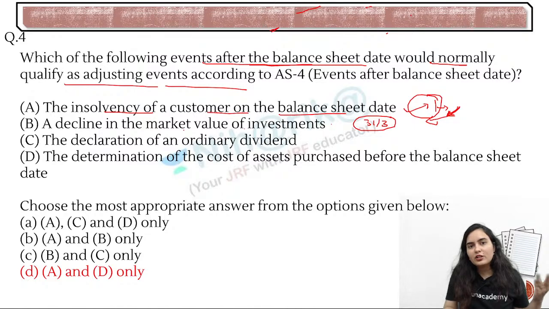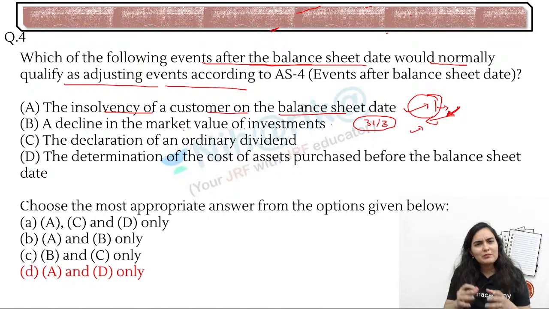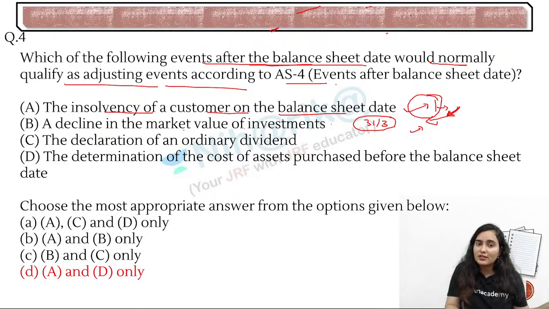right? But right now there is no sale of my investment, so why should I even disclose in my accounting profit and loss? Why should I show some profit and loss when I have not sold that thing? When I sell next year, then I will book the respective profit and loss of next year, whether it is a revenue profit or loss or capital profit or loss, depending upon the holding of the investment, I will show them respectively. I will not adjust it as an after balance sheet event of exactly the same year, because this is in the normal course of business.